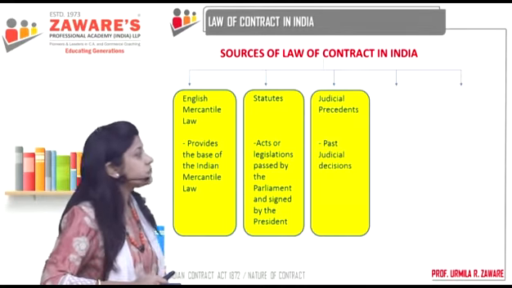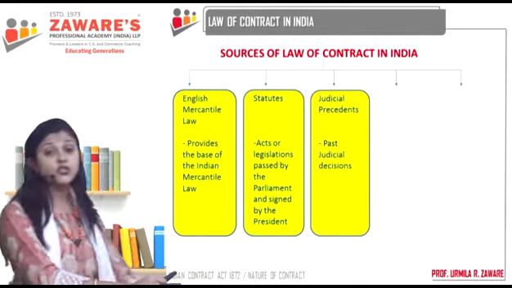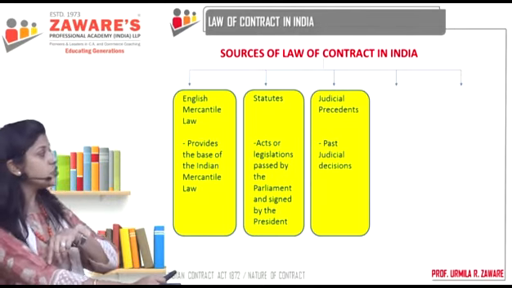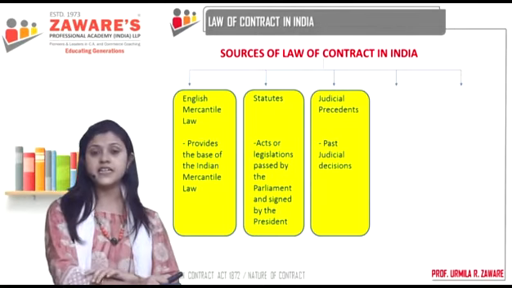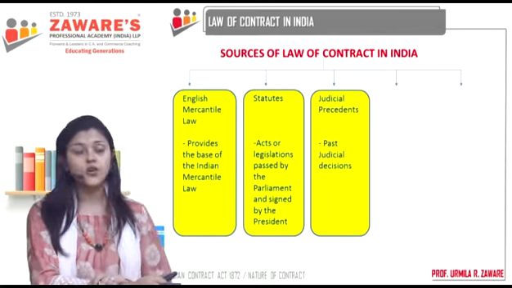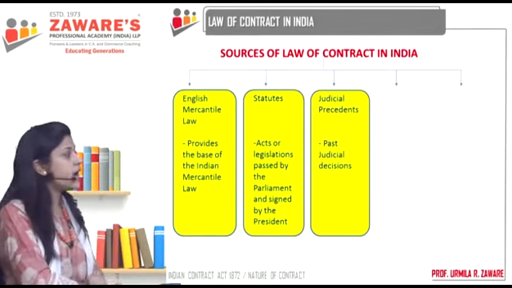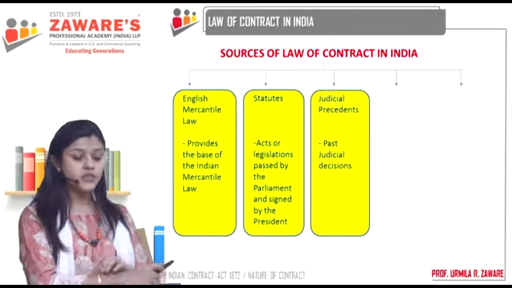Then you have judicial precedents. What are judicial precedents? Judicial precedents means basically judge-made laws, which are based on past judicial decisions. Means what?